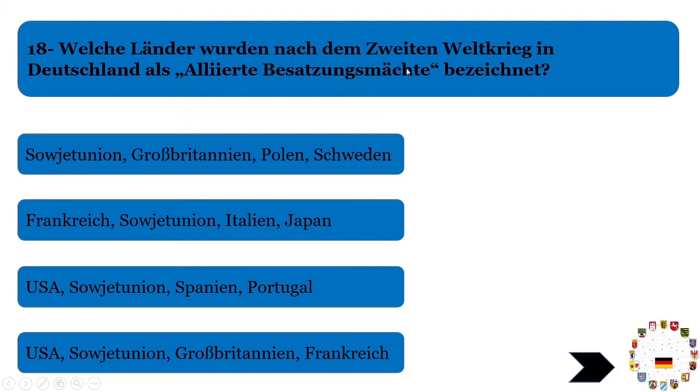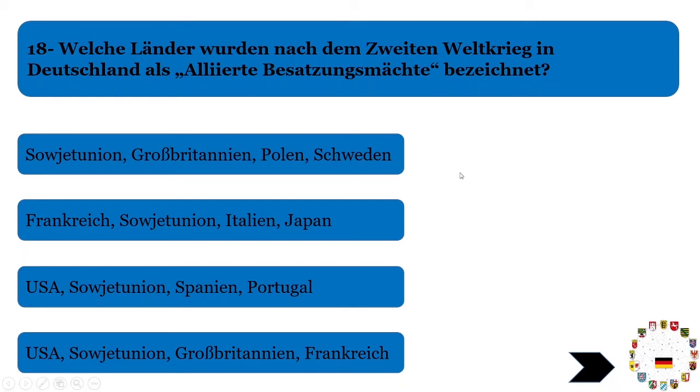Welche Länder wurden nach dem Zweiten Weltkrieg in Deutschland als alliierte Besatzungsmächte bezeichnet? So after the Second World War, the major allied forces were from the Soviet Union, then Großbritannien or UK, and America, USA, and Frankreich, France. They were the major part of these allied forces who fought against the Germany and Japan bloc.